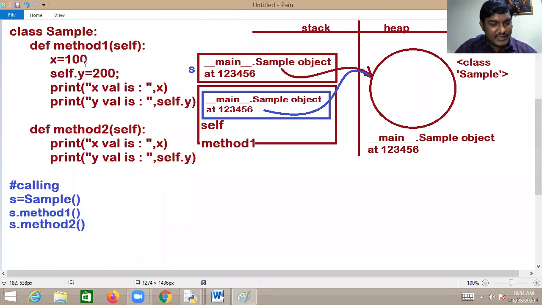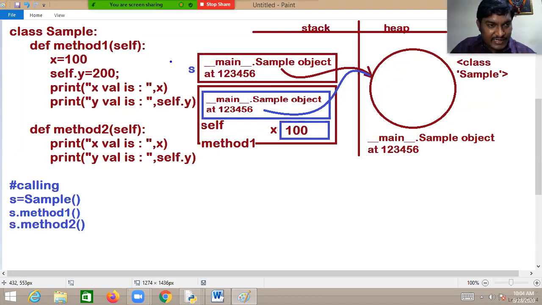But what you are doing, sir, in this line, we are requesting the PVM to initialize 100 to the x, 100 to x, but no self. Can you notice that 100 to the x? Then what will the PVM do? The Python virtual machine will first ensure the existence of x. No x. Then immediately it will create one variable with the name x, just x, which is local. Now immediately memory gets selected for the variable x, and that will be initialized with 100 to this x.